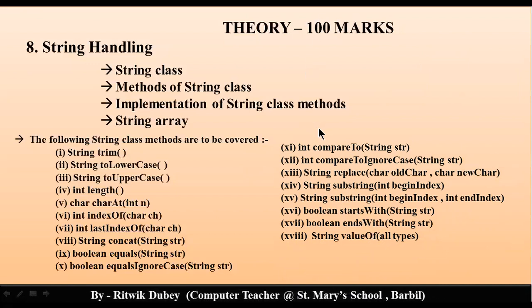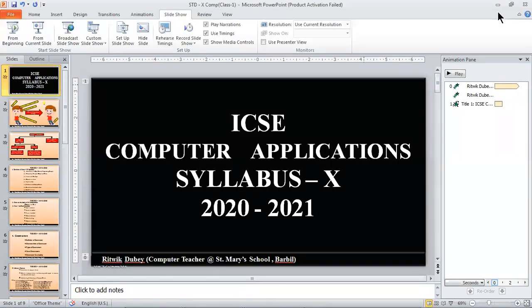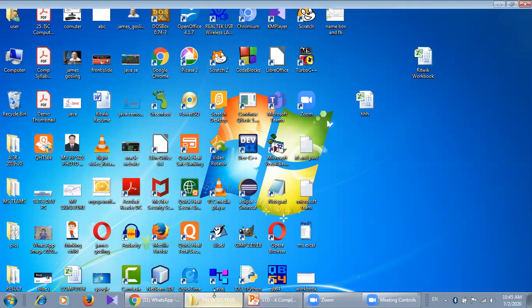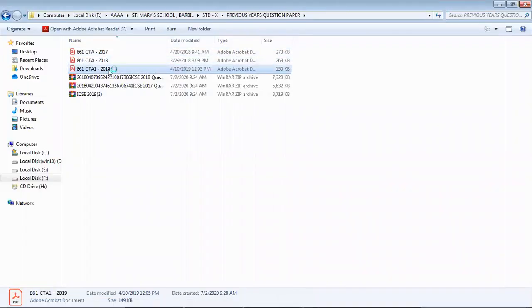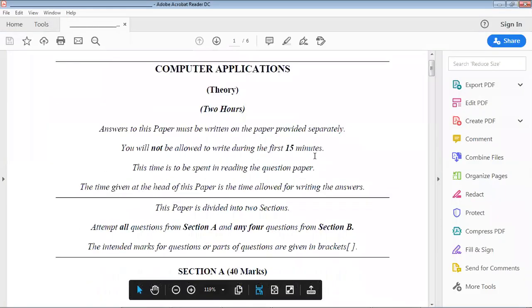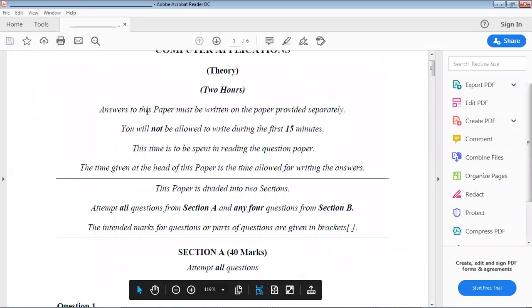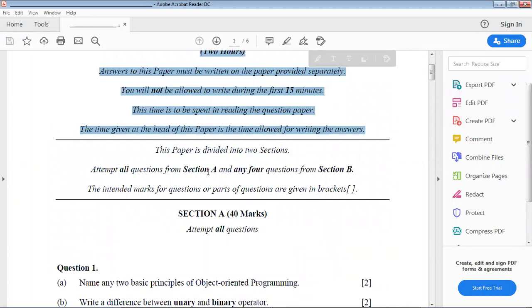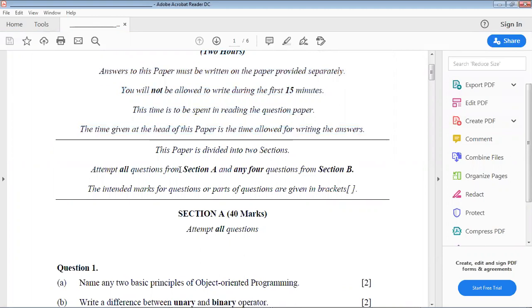Clear? So this is your syllabus. Now let me show you the previous year's question paper. Yes, 2019. See, Computer Applications theory, 2 hours. The answer to this paper must be written on paper provided separately. This paper is divided into 2 sections, section A and section B. Attempt all questions from section A and any 4 questions from section B.